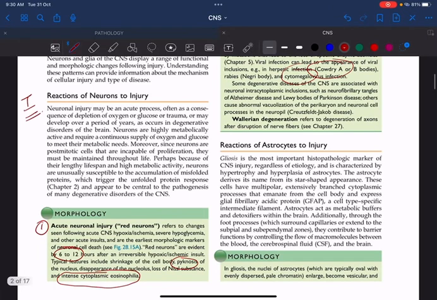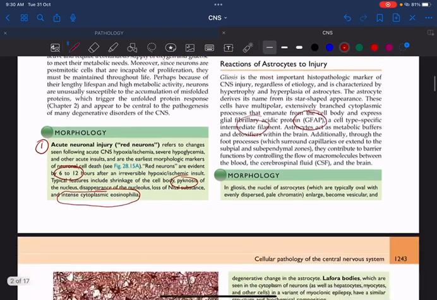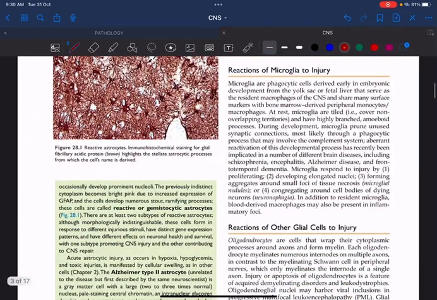What about the reactions of astrocytes to injury? Remember, astrocytes are made up of a protein called glial fibrillary acidic protein. This glial fibrillary acidic protein is a type of intermediate filament. It will react by undergoing ramification. That is actually called reactive or gemistocytic astrocytes.